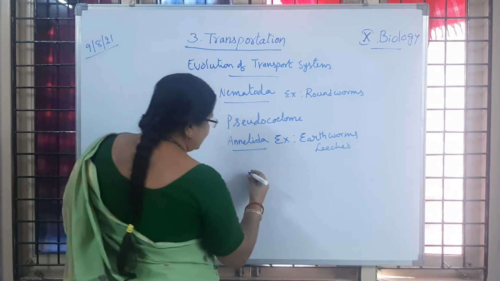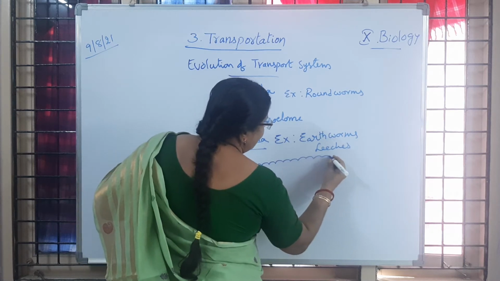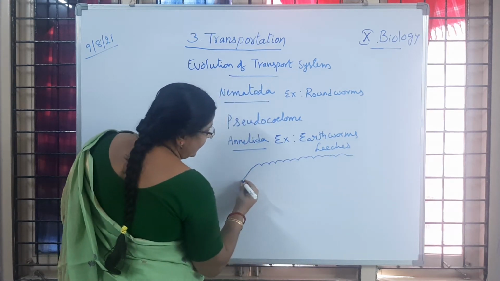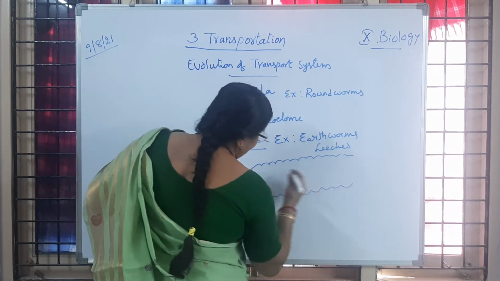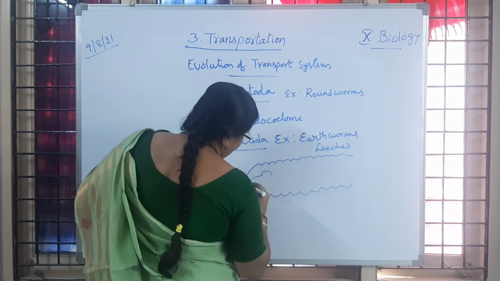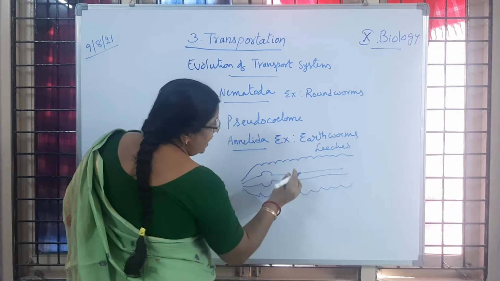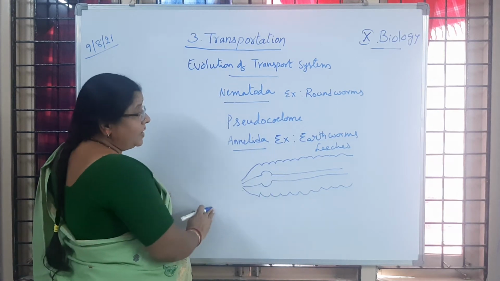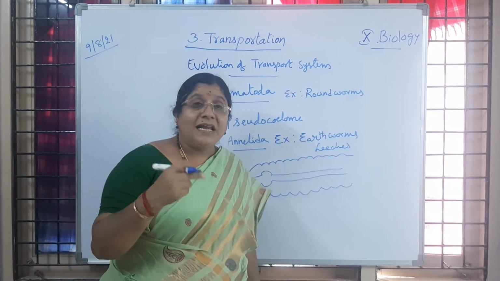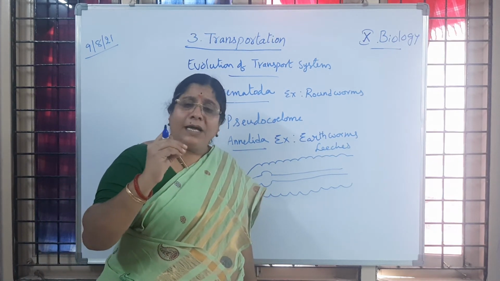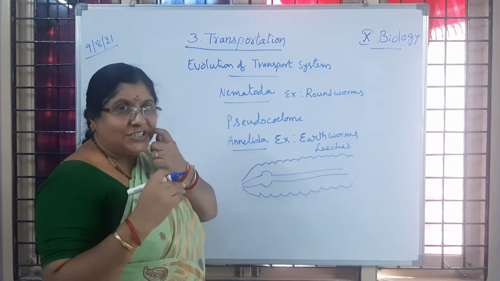So earthworm, if we dissect and observe the earthworm, most of the body has a digestive system, and the body is segmented. So we have the digestive system like this. Then above and below the digestive system, we are observing pulsatile vessels. Please make a note of it. Pulse means rhythmic contraction and relaxation of that particular structure.